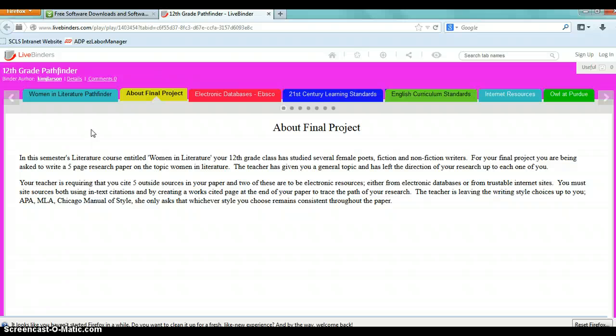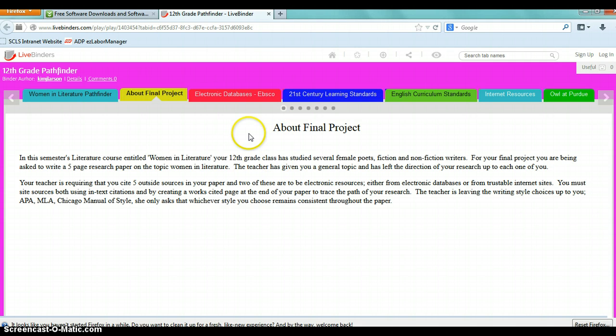You must cite sources both using in-text citations and by creating a works cited page at the end of your paper to trace the path of your research. The teacher is leaving the style choices up to you. You can use APA, MLA, Chicago Manual of Style. She doesn't prefer one over the other. She just asks that whichever style you choose, you remain consistent throughout the paper.